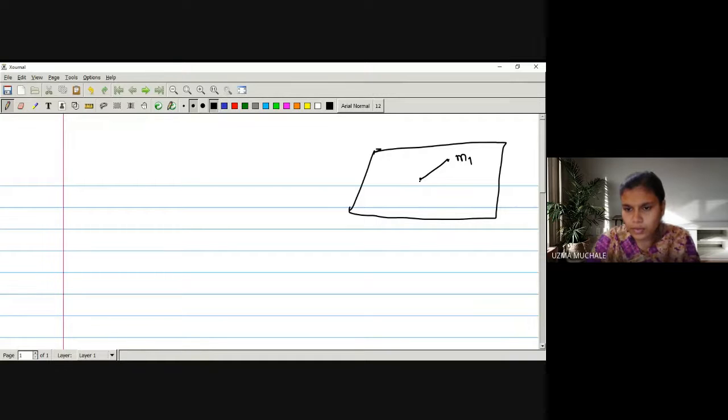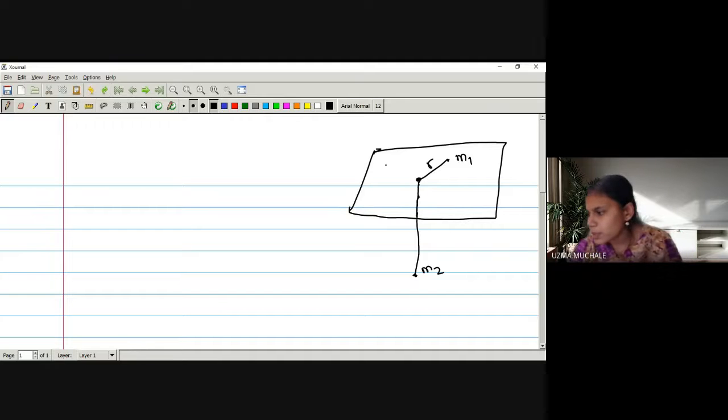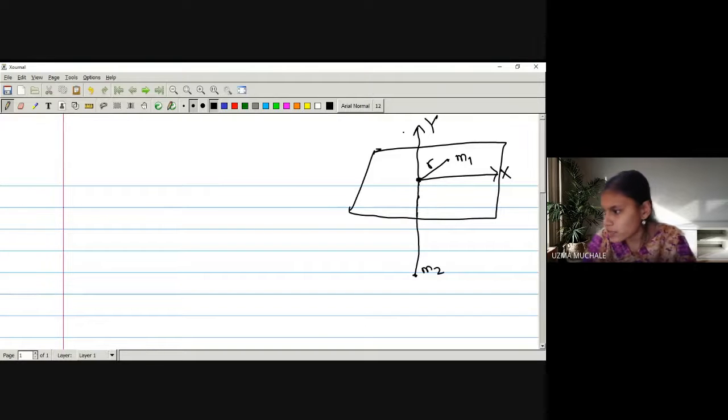So here is a hole. From here, the string is passed. Why am I showing a dotted line? Because it cannot be passed through this. Actually, from the hole, it will go in the downward direction. So here is the second particle with mass M2, right? Let me keep the distance from this hole as, say, r, the distance of mass M1 from, say, the origin, because we can plot the origin anywhere. So this is the x-axis and this is the y-axis.